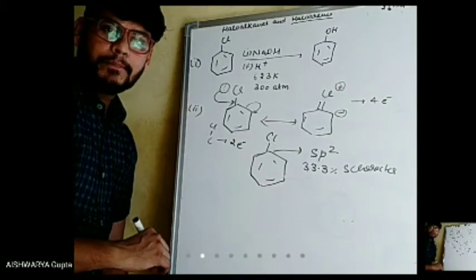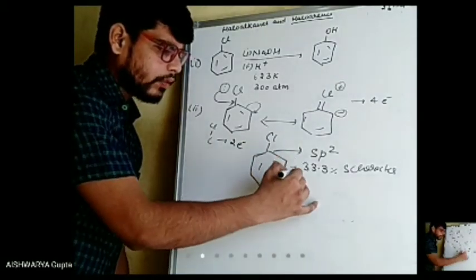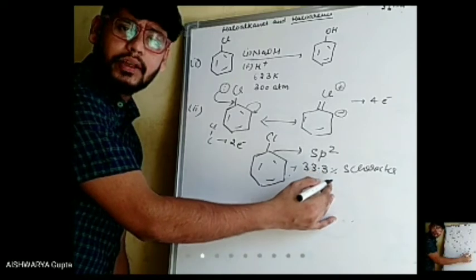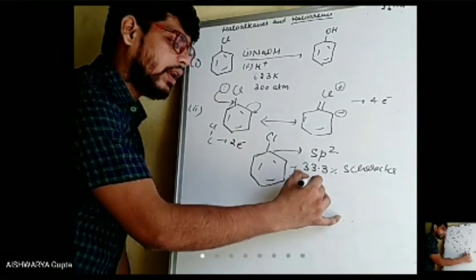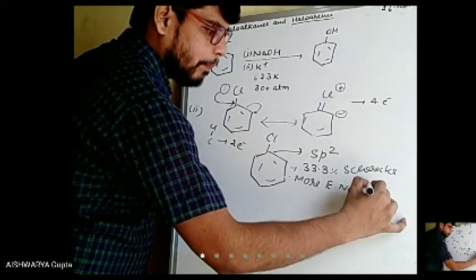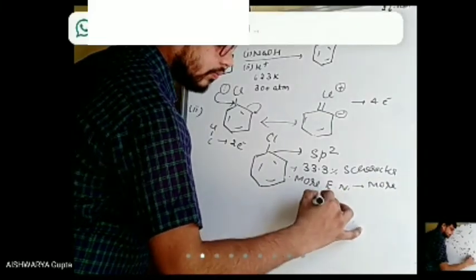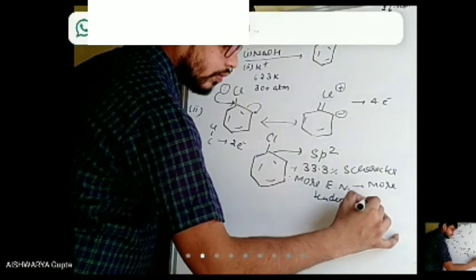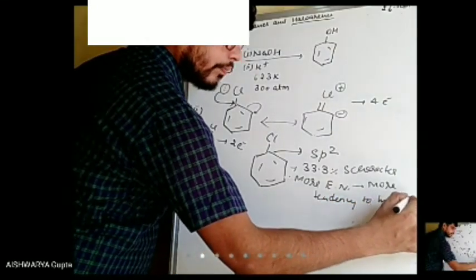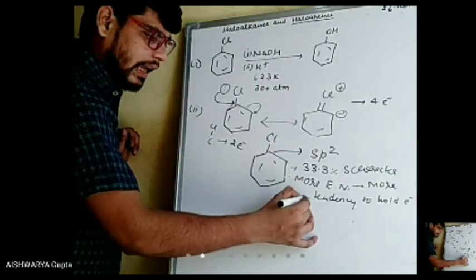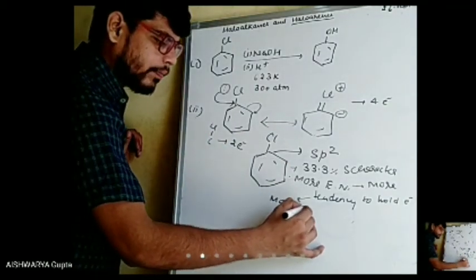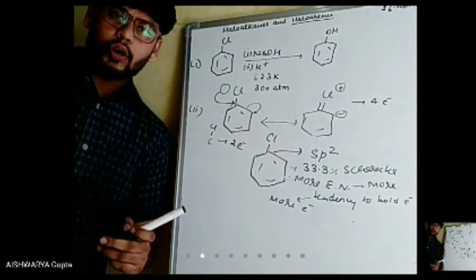If there is 33.3% s character, which means more electronegativity, and if there is more electronegativity, then more tendency to hold electron. For our understanding, can we say more electrons? More tendency to hold the electron means more electrons are there.